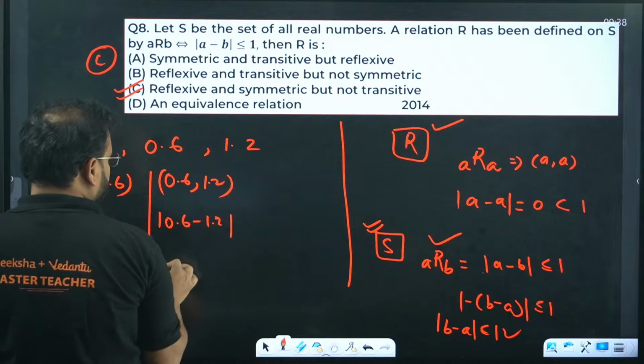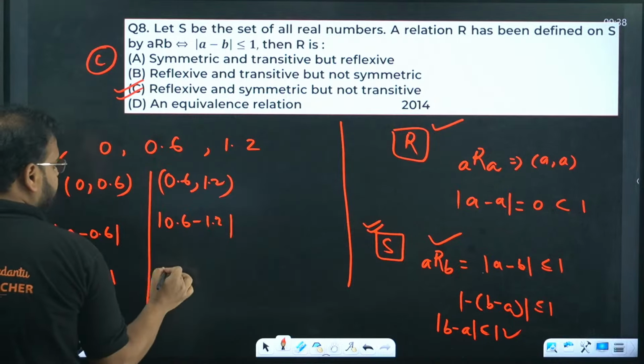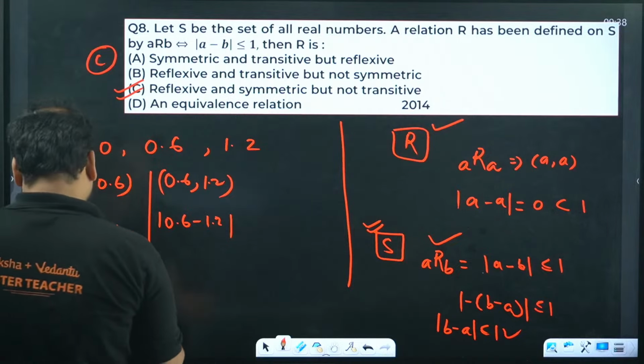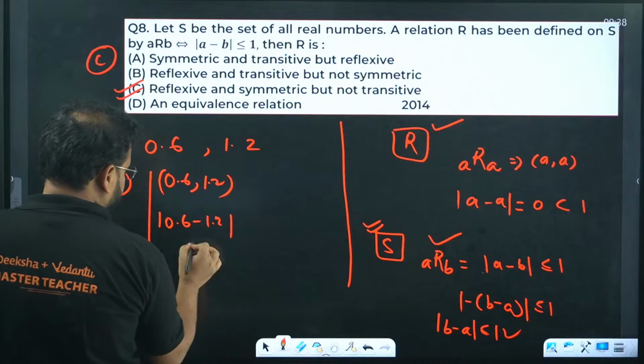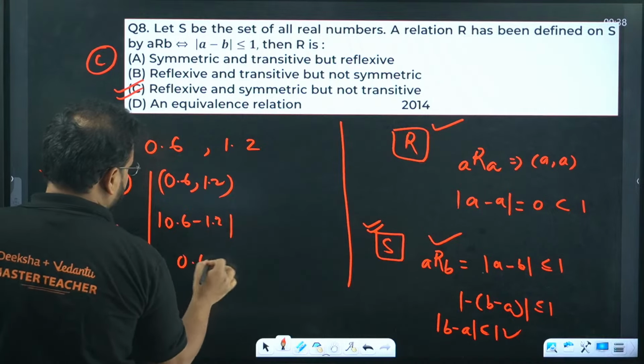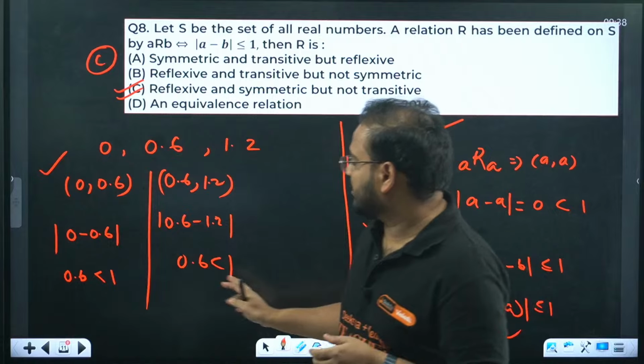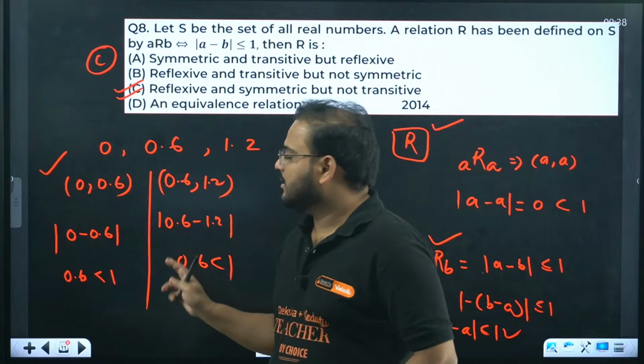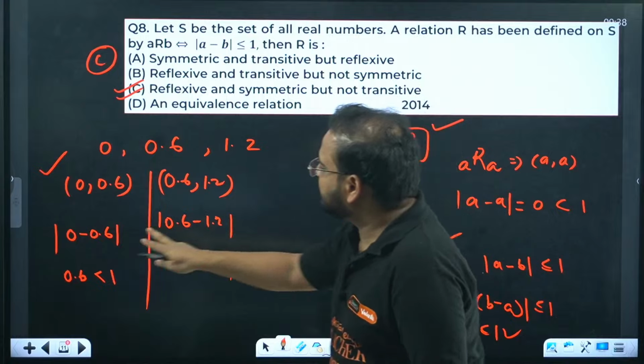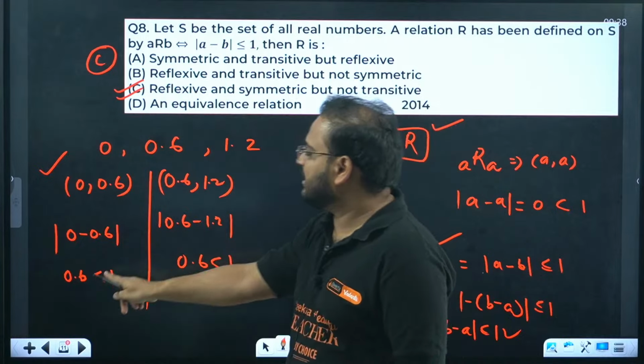1.2. Check this value. This is coming as again 0.6 only, right? So this becomes minus 0.6. Basically, it becomes 0.6 only. Again, less than 1. So I'm not saying that they should be equal. Do not confuse that, guys. It should not be equal. The condition is that whatever is the modulus difference should be less than 1, and that is true.